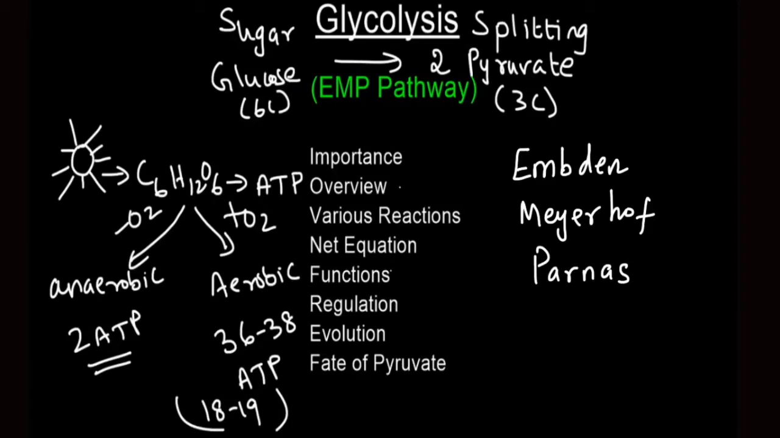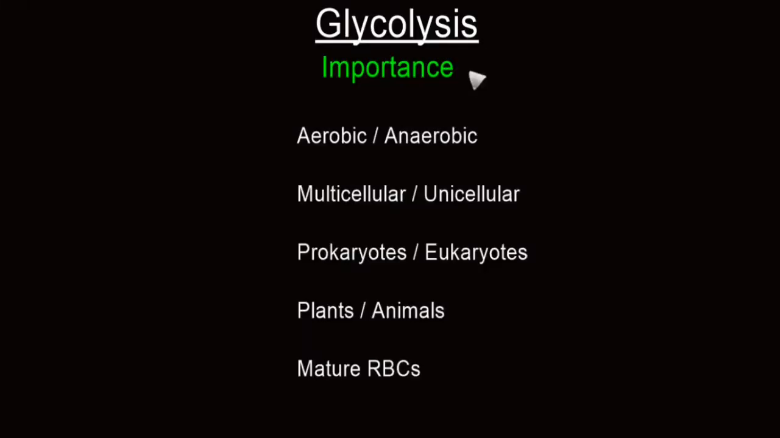In this video, we will see importance of glycolysis. Then we will see overview, various reactions and net equation of glycolysis. In the later half, we will study different functions of the process, how this is regulated, and how this ancient pathway is still prevailing in all living cells. Finally, we will see what happens to pyruvate, which is the end product of glycolysis.